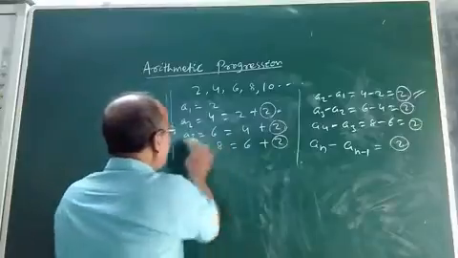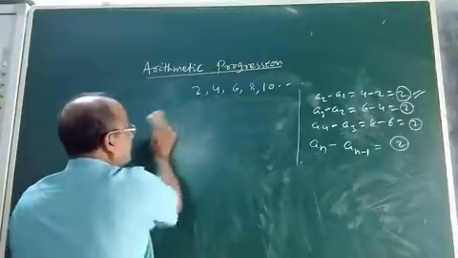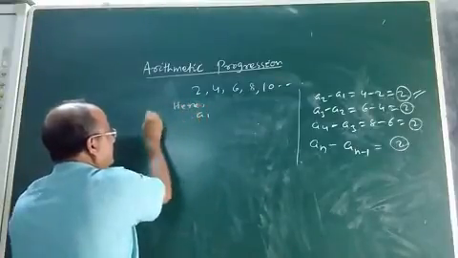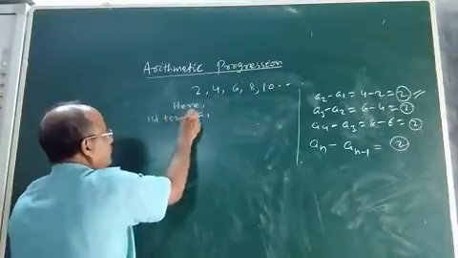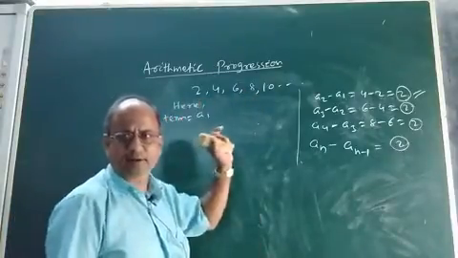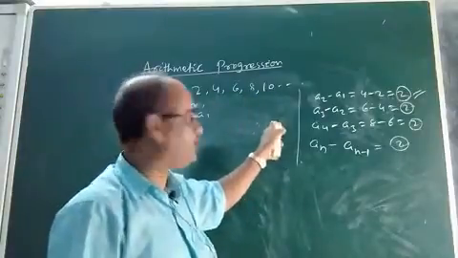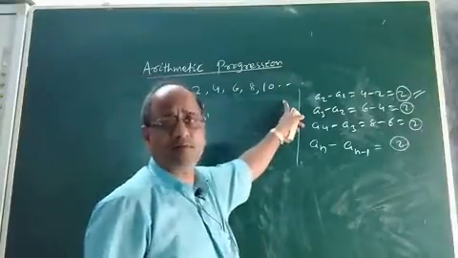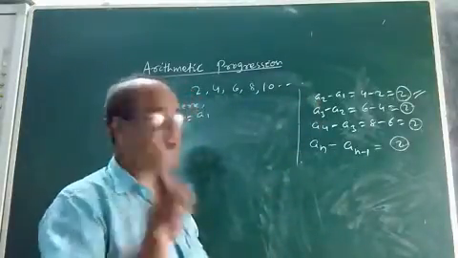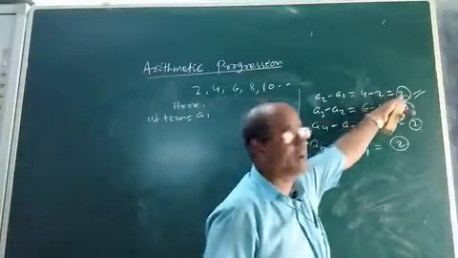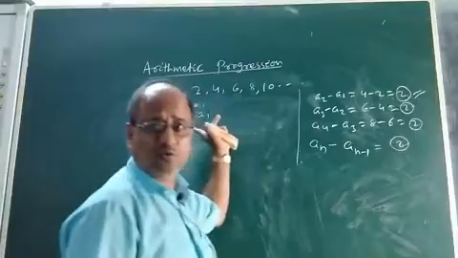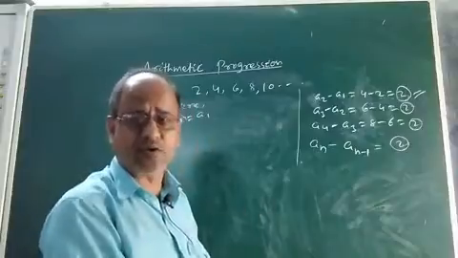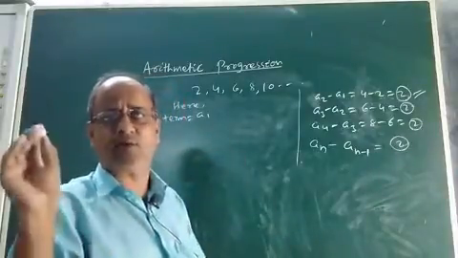That means, we can also explain it in this manner. If the first term A1 is 2, this is the first term of the sequence or AP. You came to know why it is an AP. This sequence is an AP because, other than the first term, all other terms undergo a change or progress by means of a fixed constant 2. That means when this fixed number is added to each term of the sequence, we will get the next or consecutive term, and hence it is an arithmetic progression.